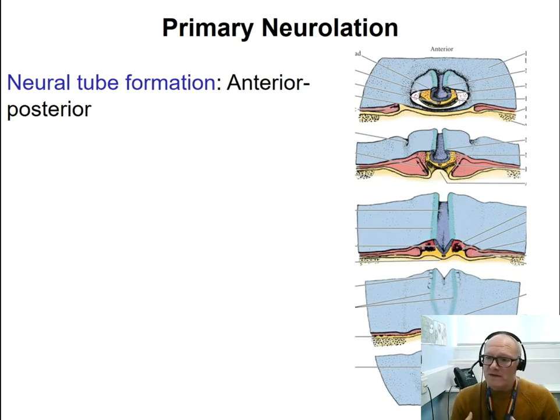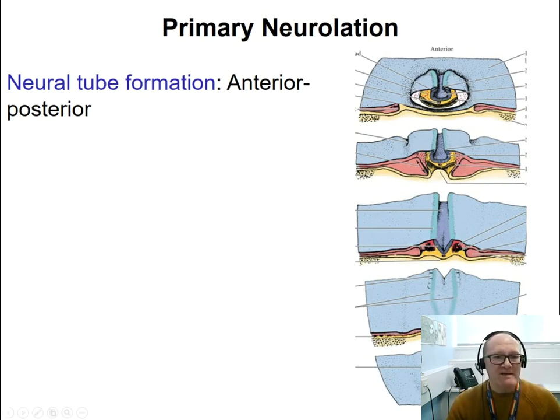Now, because it is the notochord that induces the formation of the neural tube, while the notochord is formed, and therefore from anterior to posterior, it induces the cells above to become the neural tube. And therefore, the neural plate initially, which will become the neural tube, is formed in an anterior position and then regresses posteriorly, following the formation of the notochord.